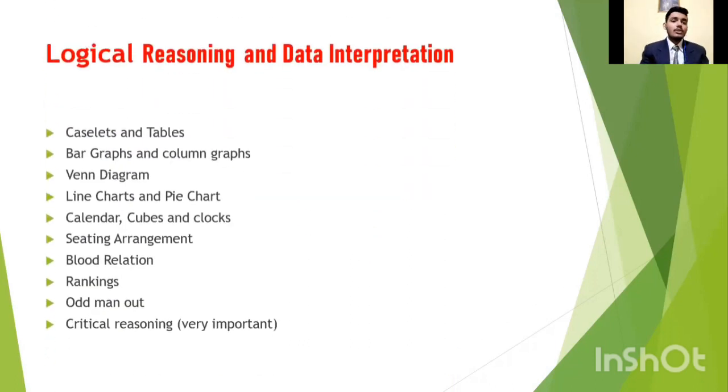Our next topic is logical reasoning and data interpretation. These are the important topics: caselets and tables, bar graphs and column graphs, Venn diagrams, line charts and pie charts, calendars, cubes and clocks, seating arrangement, both linear as well as circular, blood relations, ranking, odd man out, critical reasoning. I have noticed many of my friends, many of my batchmates even, used to ignore critical reasoning. But according to my opinion, one needs to go through these topics as well, because it forms a very important part of the exam. Usually, many of us make mistakes in critical reasoning, so one needs to start this particular chapter from the very beginning itself.